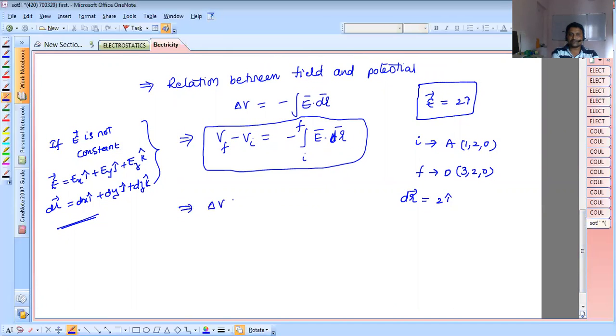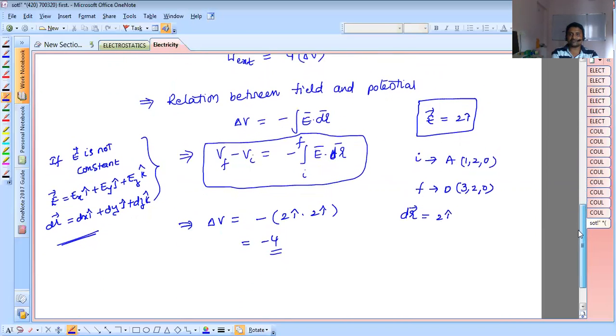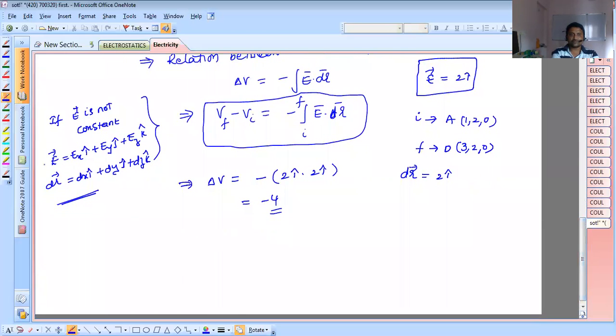Now delta V equals minus of 2i cap dot 2i cap, that is minus 4. Now what do you calculate here? The work done by the external force is charge times delta V. So the work done by the external force here